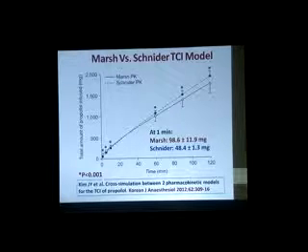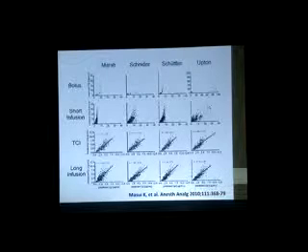Marsh and Schneider models, when they are compared, have significant differences at all times. They do not match with each other. So we do not have a single model which is universally acceptable, or which predicts the right kind of concentrations in the blood. This is when they are compared.